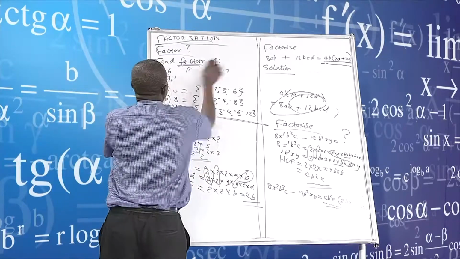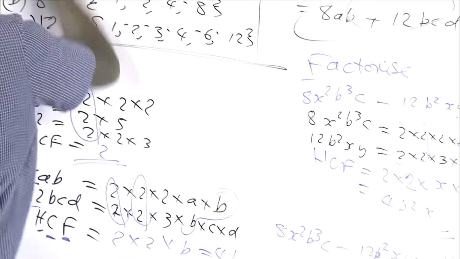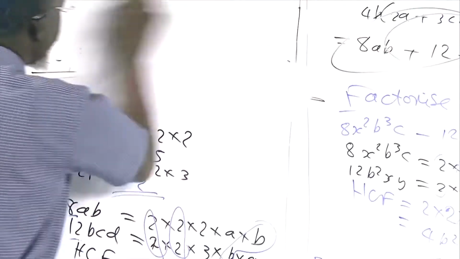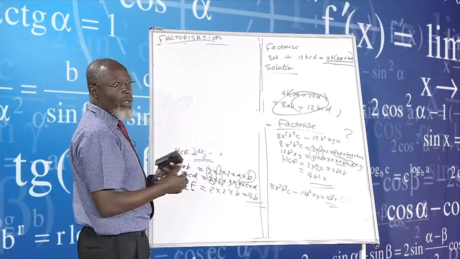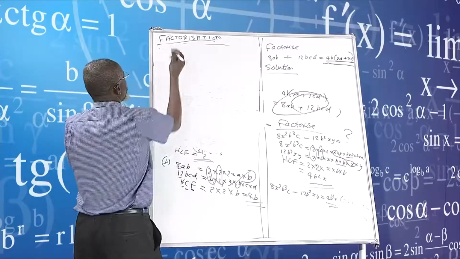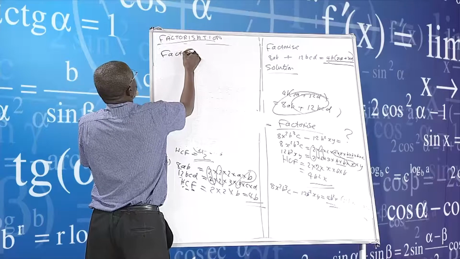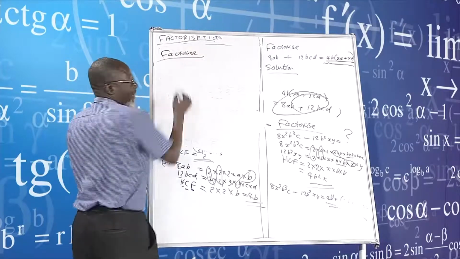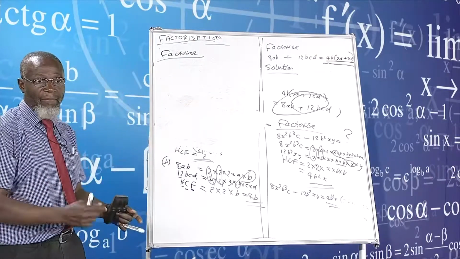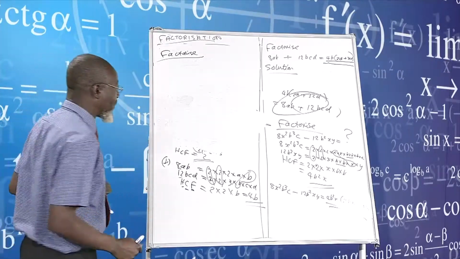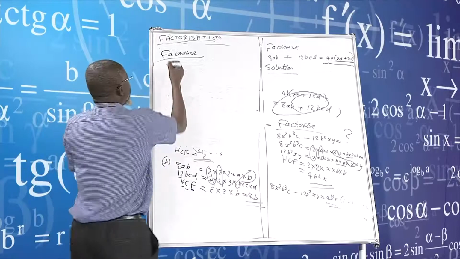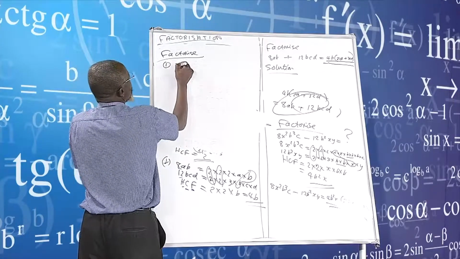But this is just a recap of most of the things that I'm just doing. The main dish of what we are really talking about now becomes like this, whereby we now say factorize. There are different types of factorization. I'm now going to the main one that is paramount, or that is really required. All this is necessary, but what I want to show you now is this.